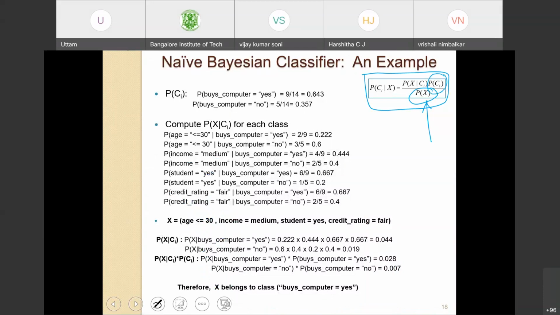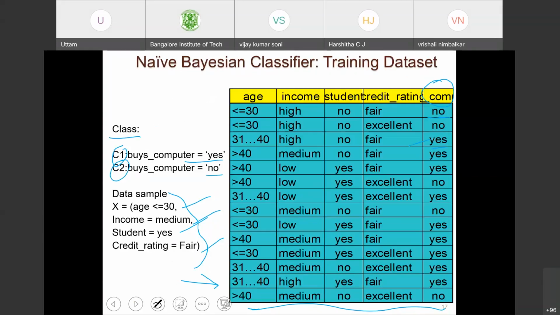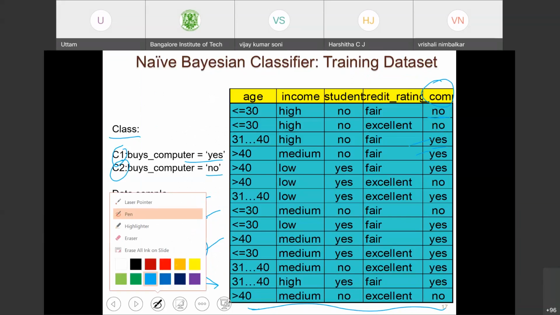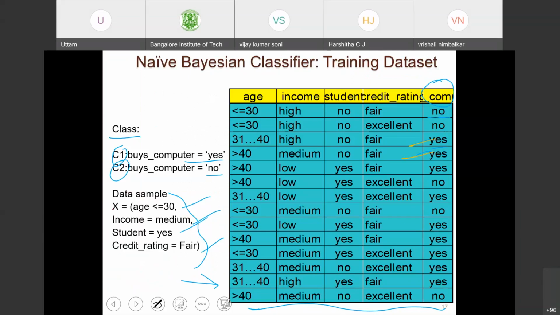So probability of buys computer, yes. Okay, let me count the total observations: 1, 2, 3, 4, 5, 6, 7, 8, 9, 10, 11, 12, 13, 14.